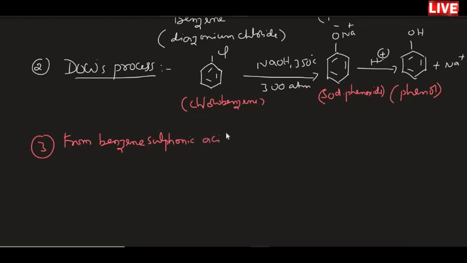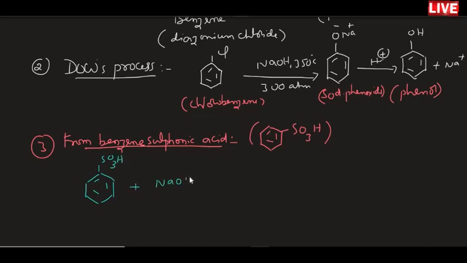Benzene sulfonic acid. As you all know, what is benzene sulfonic acid? To the benzene ring, there is one sulfonic group, SO3H group, present. So if you take benzene sulfonic acid, just like the above reaction, you need to treat it with sodium hydroxide, that means fused with sodium hydroxide, and that sodium hydroxide will bring about the formation of phenol. So phenol will be obtained when benzene sulfonic acid is treated with sodium hydroxide.